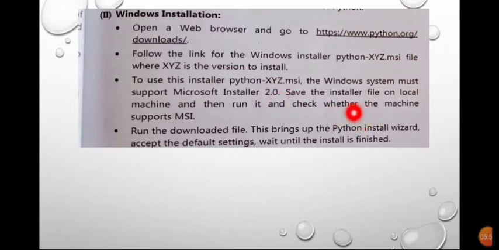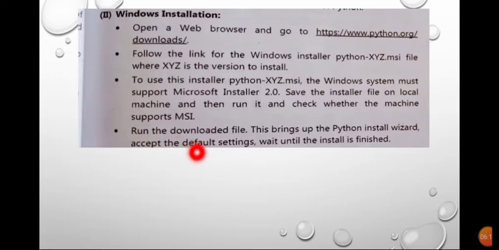Save the installer file on a local machine and then run it, and check whether the machine supports MSI. Run the downloaded file. This brings up the Python install wizard. Accept the default settings. Wait until the install is finished. That means it is very simple.